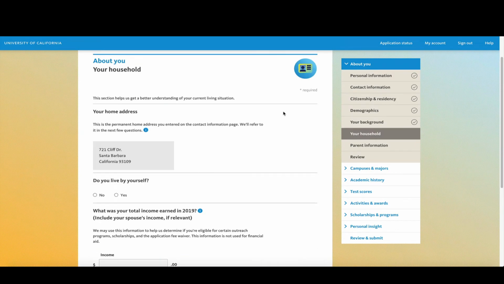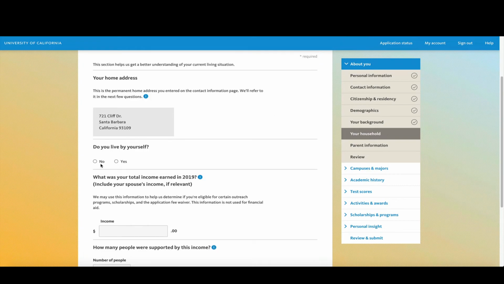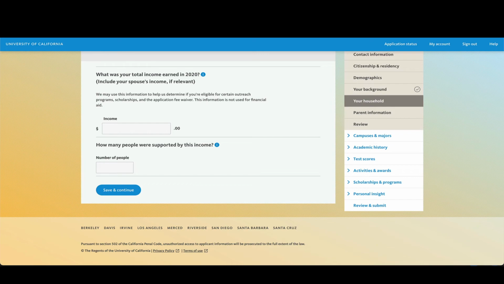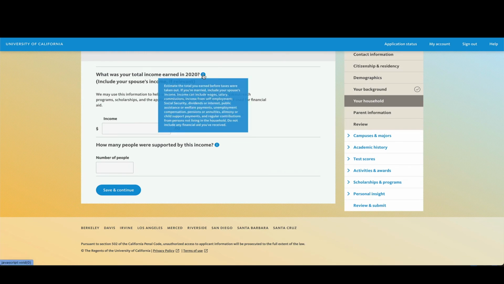And you will answer questions about your household. The question is, do you live by yourself? Yes or no? If you say no, it's going to ask you, who do you live with? Your spouse, your children, your parents, others. So make your selection. The next question is, what was your total income earned in 2020? Include your spouse's income if relevant. If you have questions regarding the question, you can hover over the little I and it'll give you more information.